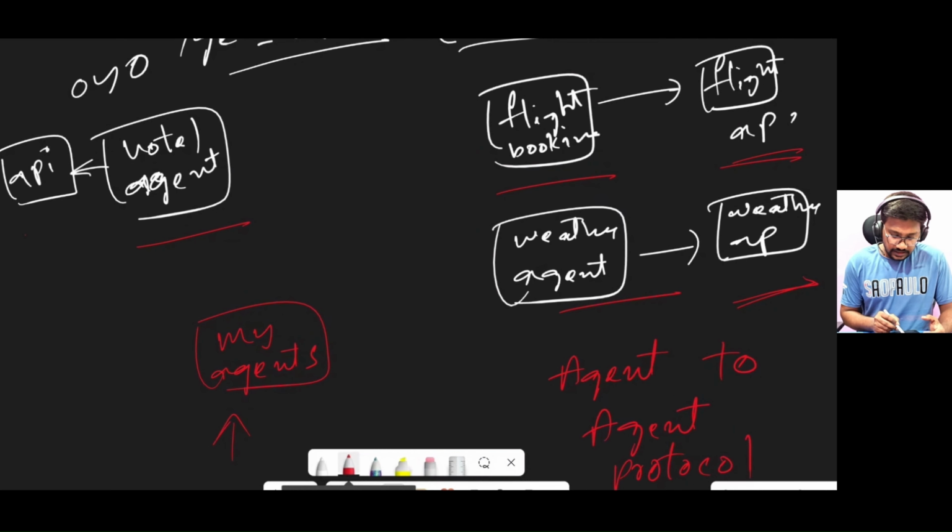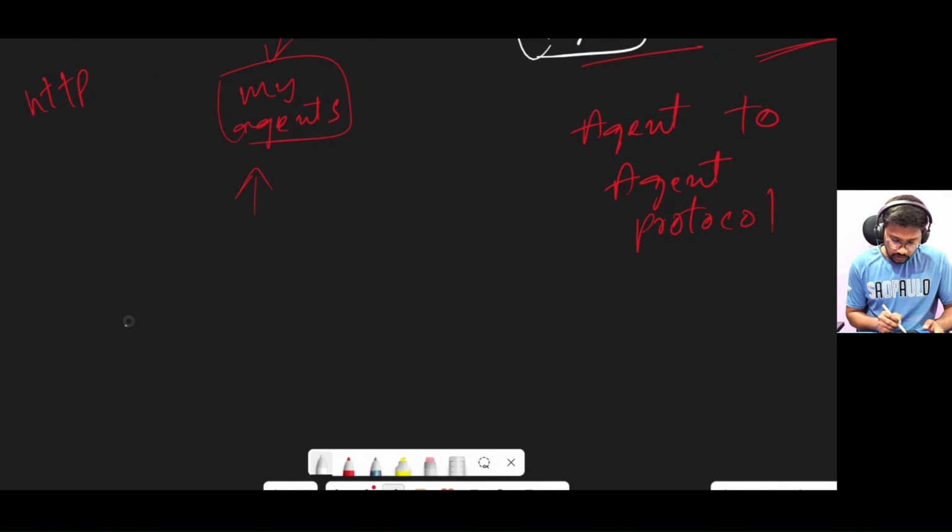Now, what exactly is needed by all these agents to communicate with each other? First thing, an agent should interact with another agent, or this agent should interact with my agent. So these two should share a common communication protocol. In general, two APIs that want to interact have a common communication protocol, which is nothing but HTTP. Based on this protocol, they are able to interact. So in our case, if agents should interact, there should be a communication protocol. So first, what we need is a communication protocol.